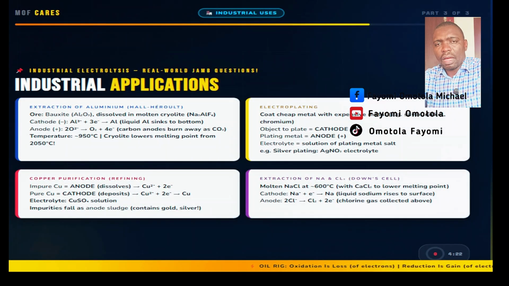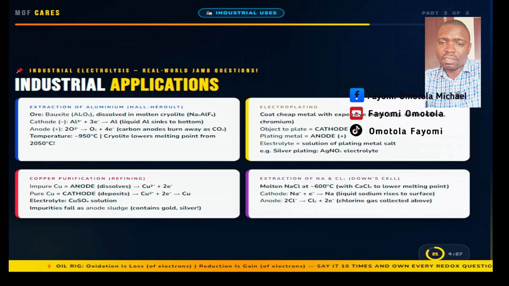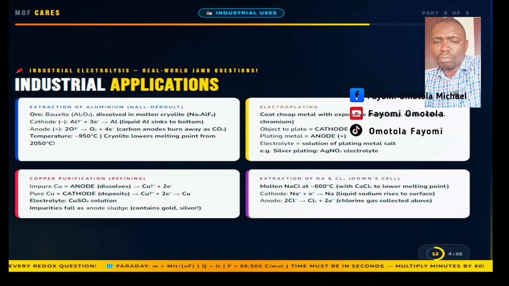Industrial electrolysis applications appear in JAMB questions regularly, so knowing each process, its electrode products and conditions is essential. Aluminum extraction is one of the examples, and that's the Hall-Héroult process. In this case, aluminum ore, bauxite, Al2O3, is dissolved in molten cryolite, sodium aluminum fluoride. Cryolite is the key here.